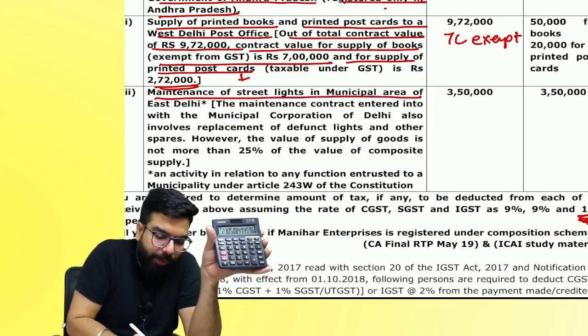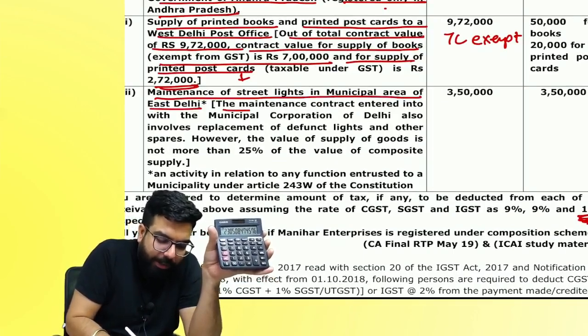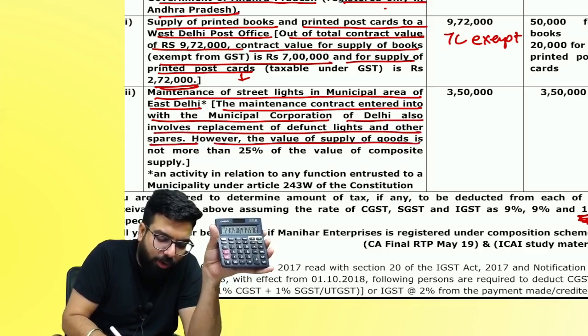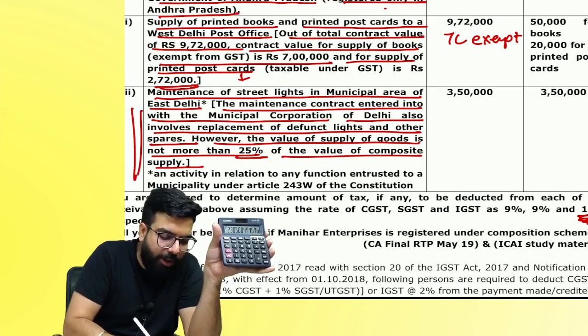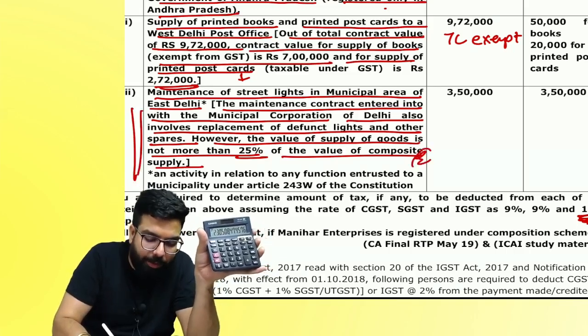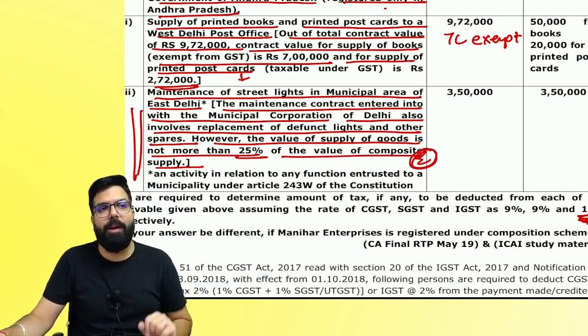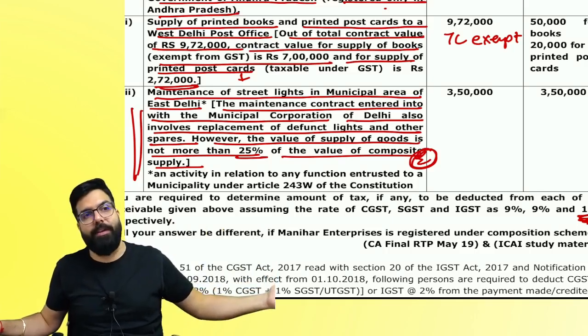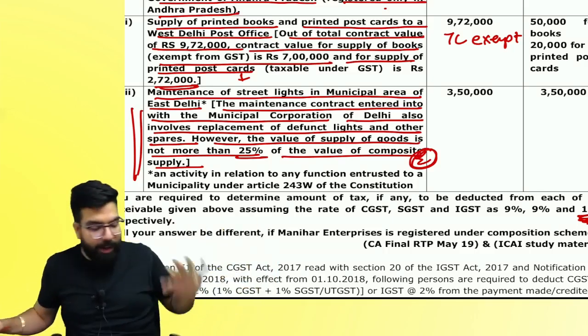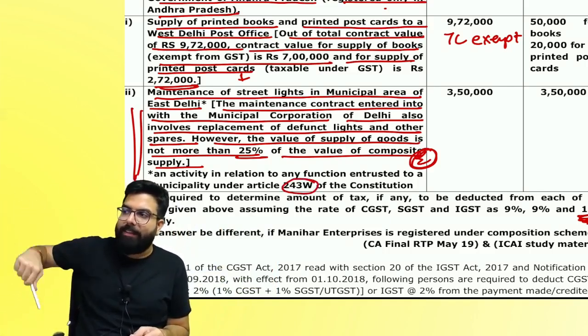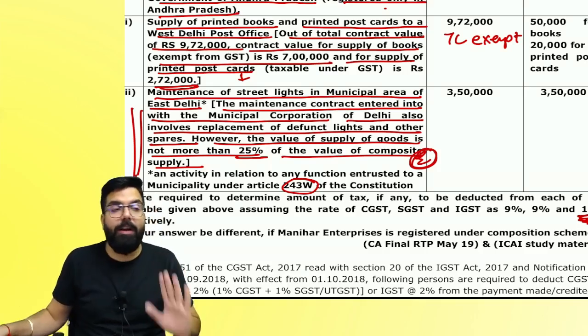Maintenance of street light to the municipal area. The maintenance contract entered with the Municipal Corporation of Delhi involves replacement of defunctional bulbs. However, the value of the supply is not more than 25% of the composite supply. In your exemption chapter, this supply is exempt. You are yet to learn the government chart. If you are giving services to the government, in relation to 243W, when anybody is giving service to the government, that service is exempt. We will learn in our exemption chapter.